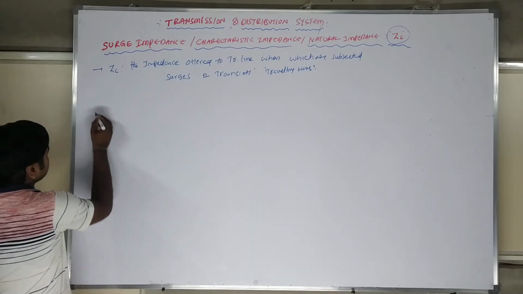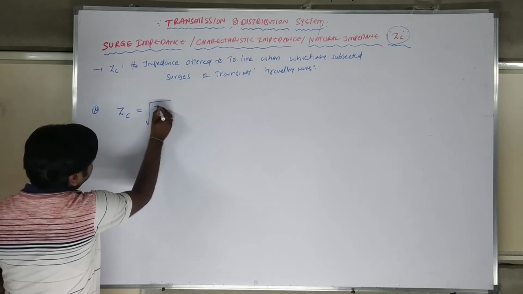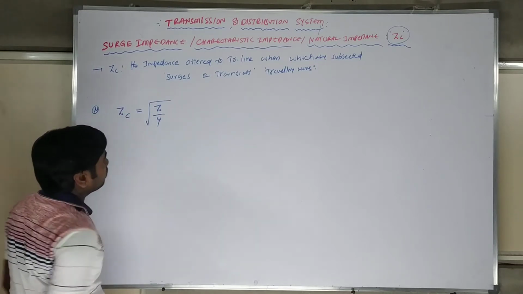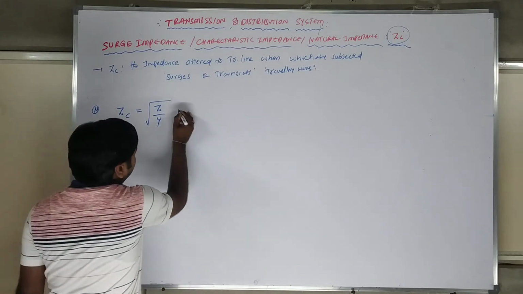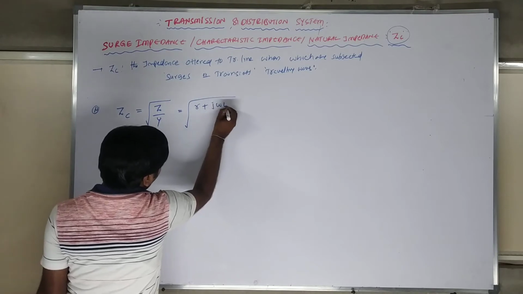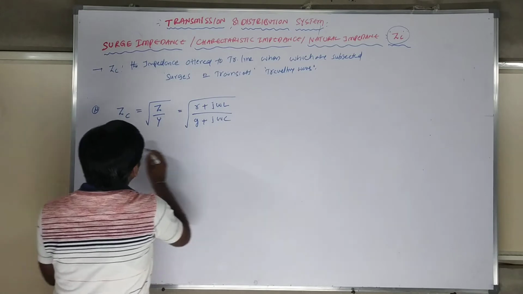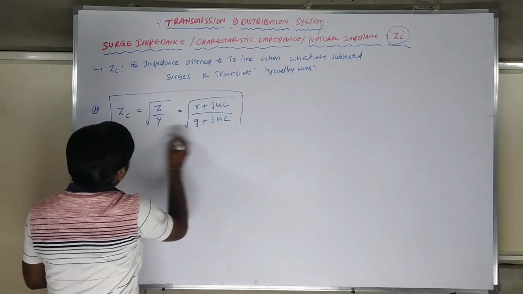Generally, the surge impedance of a transmission line is denoted by Z_C, which is the square root of impedance by admittance. As we know, the impedance Z is equal to R plus j omega L. The admittance Y is equal to G plus j omega C. This is the general formula for surge impedance.